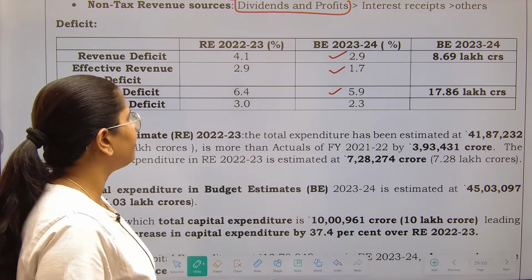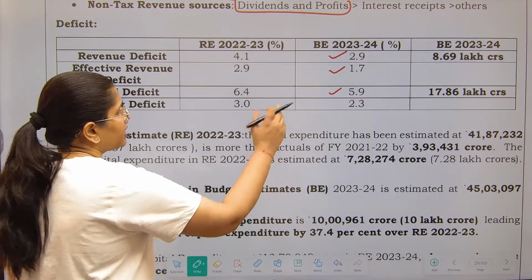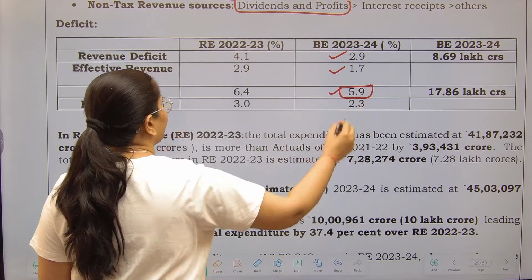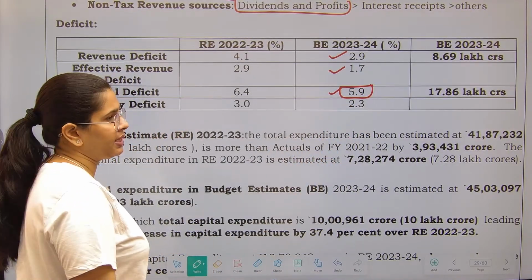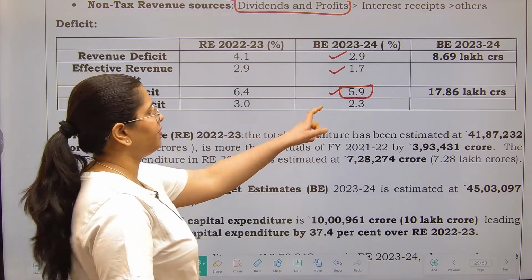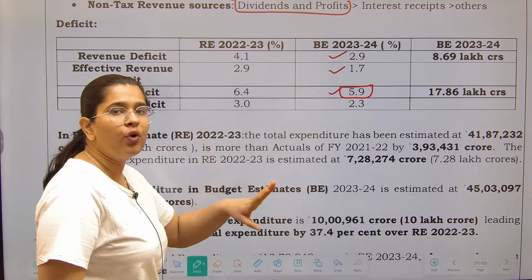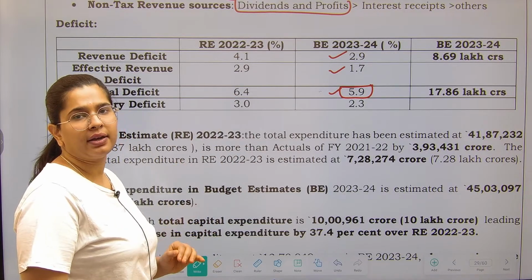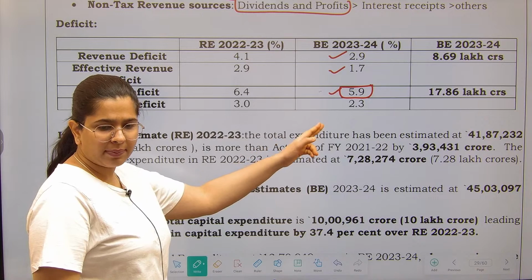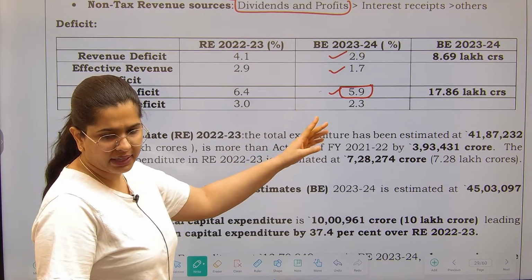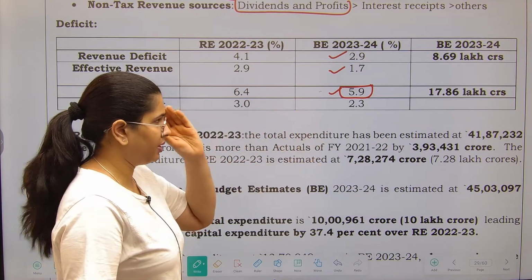That was the target that we were having. Currently, the budget says that in the next year, 5.9 will be the figure. Primary deficit, 2.3%. That means out of your fiscal deficit, if you remove the interest payment related liabilities, then the deficit because of the current government activities is just 2.3%.